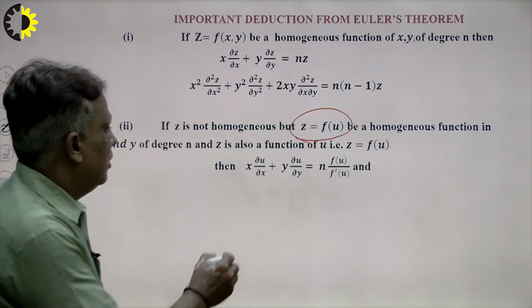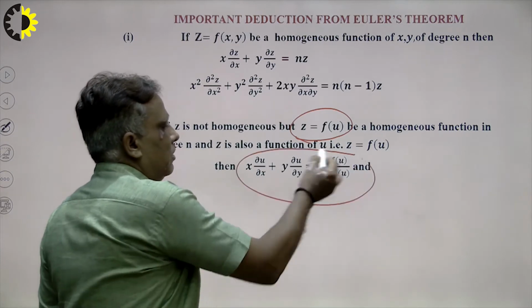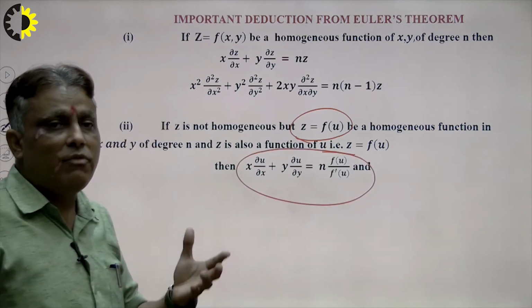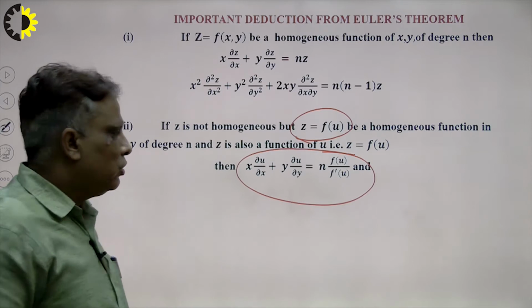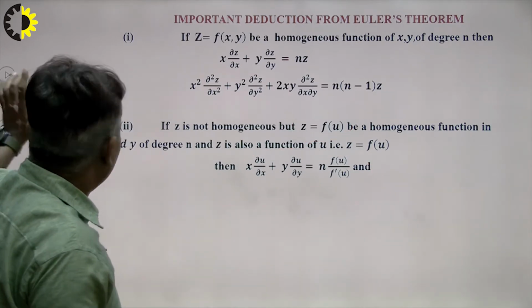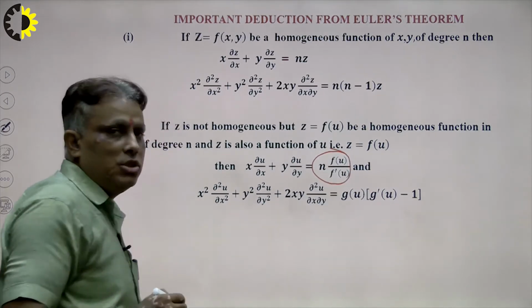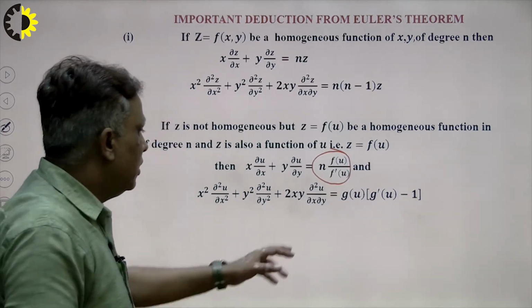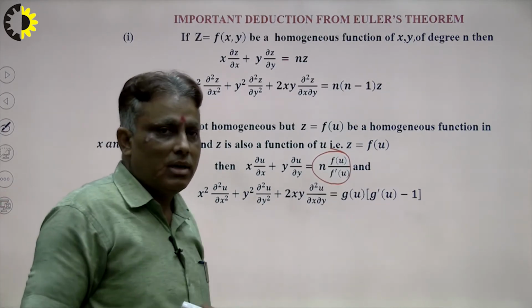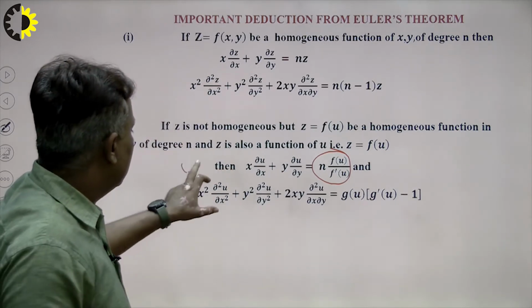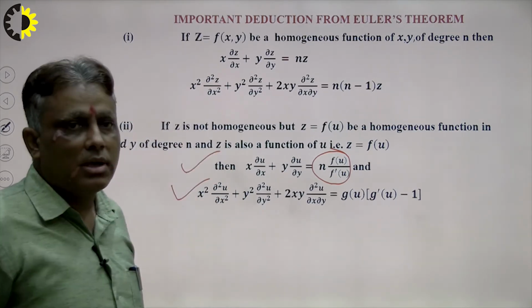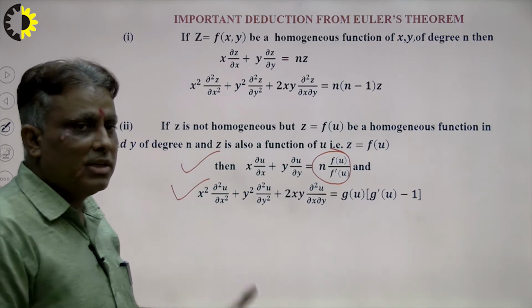This is known as Euler's theorem of order 1 when we reduce to homogeneous form. So what will be the second order Euler's theorem? Suppose this is g(u), so g(u)(g'(u) minus 1). This is the first order, and this is the second order Euler's theorem when we convert to homogeneous form.